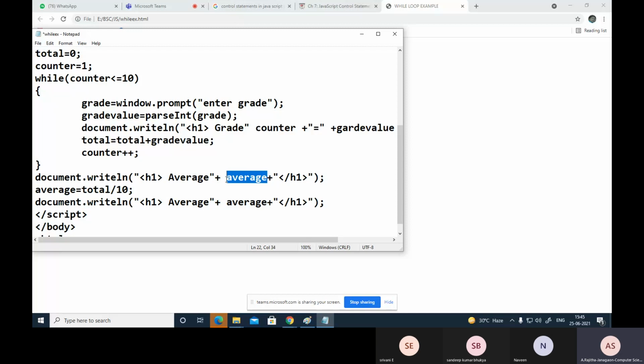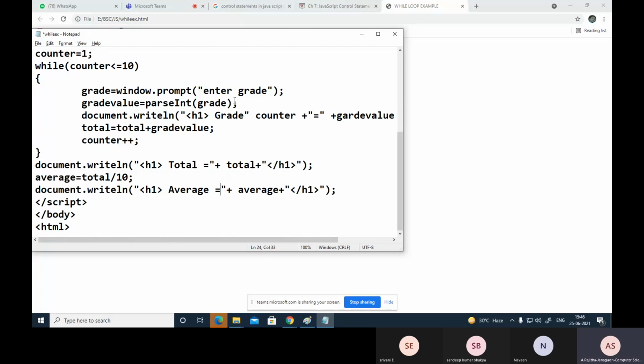This you can write down here, total, sum of total grade of total equal to, we will display. Average equal to. Now save this application.